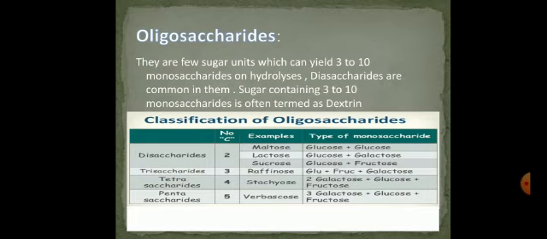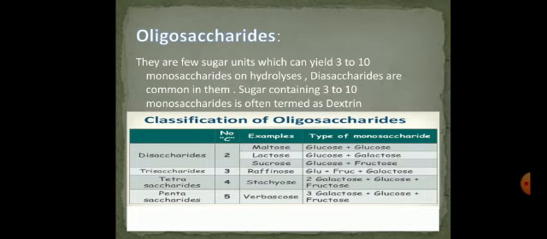Disaccharides are common in them. As I told you earlier, disaccharide is derived from them. So disaccharide is most common among oligosaccharides. Now this is the point worth noticing here, that sugar containing 2 to 10 monosaccharides is often termed as dextrin. Now come towards the classification of oligosaccharides.